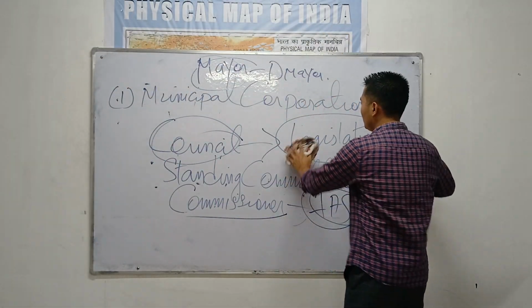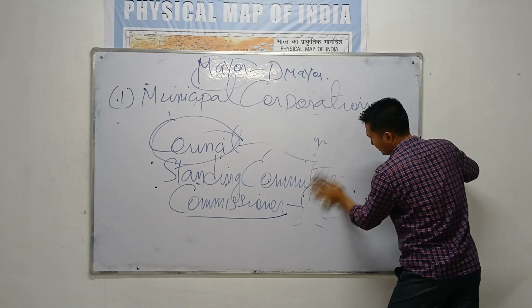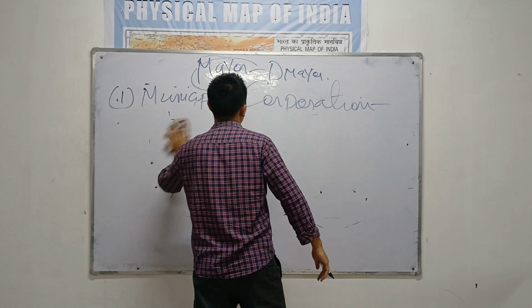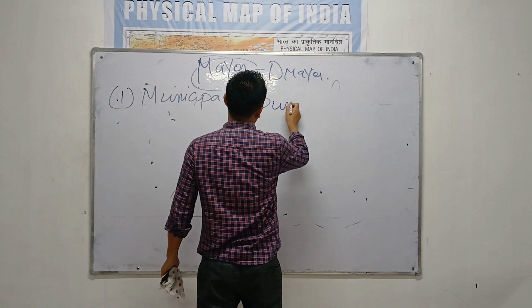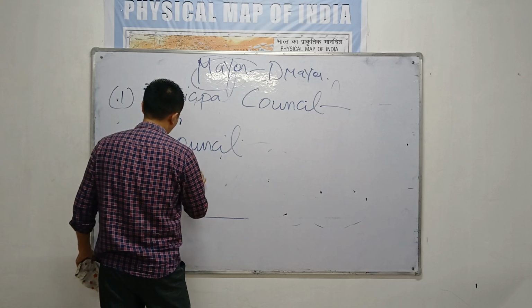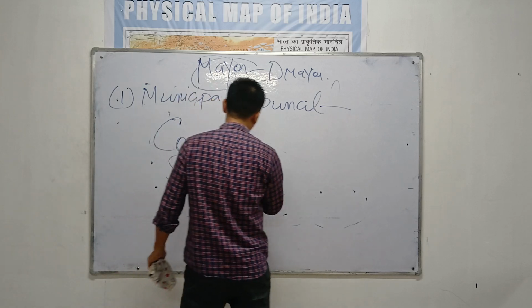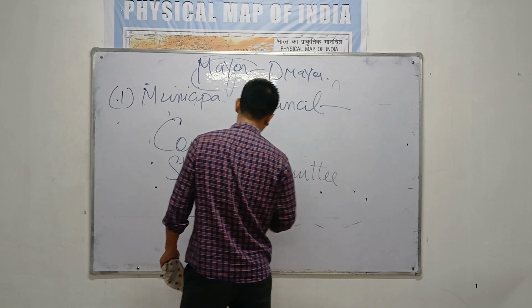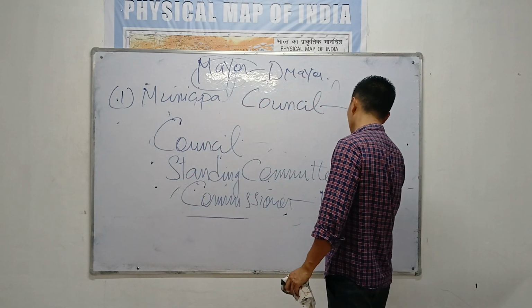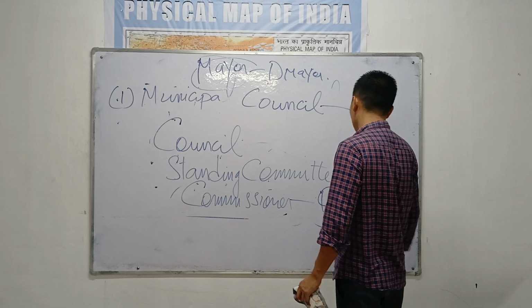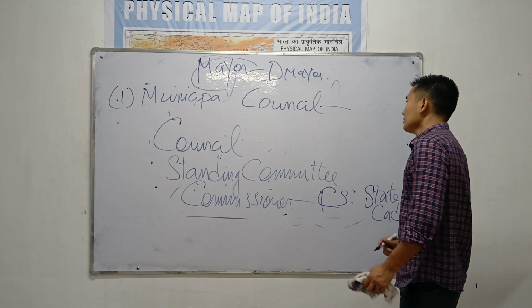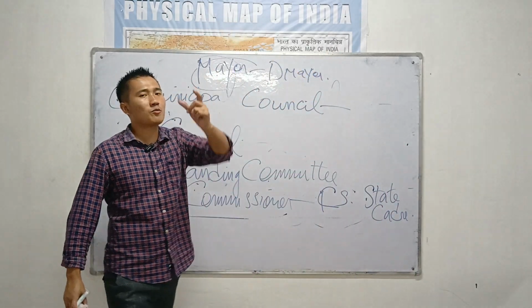All right, they are too powerful. The municipal corporation is the highest of the urban levels of government.